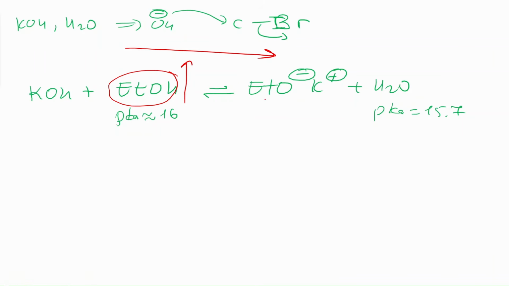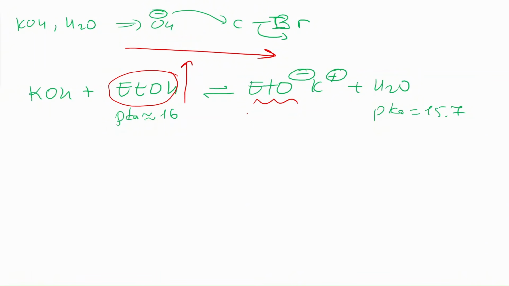So you will have maybe a small amount of ethoxide in the reaction mixture, because having a weak acid actually shifts the reaction to the left, but because ethanol is in large excess, it's going to the right. So honestly, this equilibrium is kind of in between. It's not fully to the right or fully to the left, but mostly because ethanol is a solvent, it will probably go a bit more to the right, I would say. But whatever the case, we have this small amount of ethoxide.